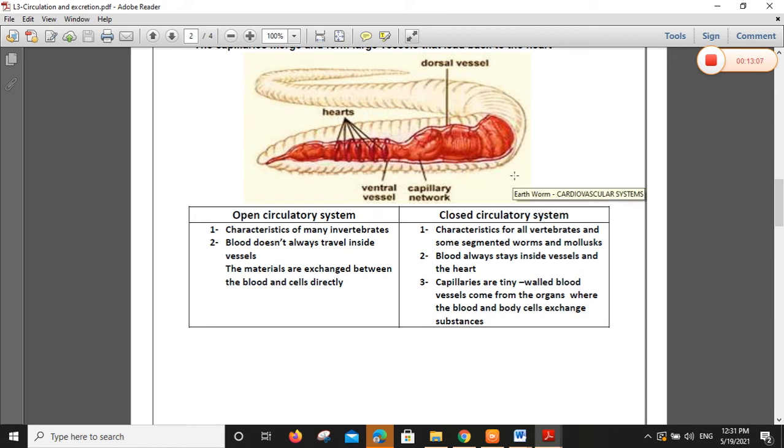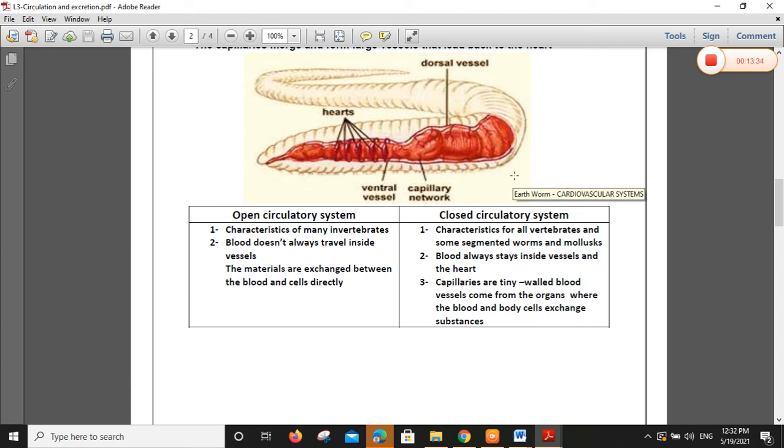So I can make a comparison between open circulatory system and closed circulatory system. Number 1: open circulatory system is a characteristic of many invertebrates; closed is a characteristic of all vertebrates and some segmented worms and mollusks. Number 2: in open circulatory system, blood does not always travel inside vessels; in closed, blood always stays in vessels.